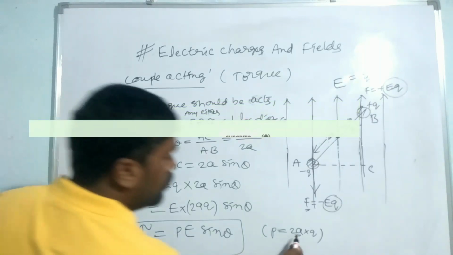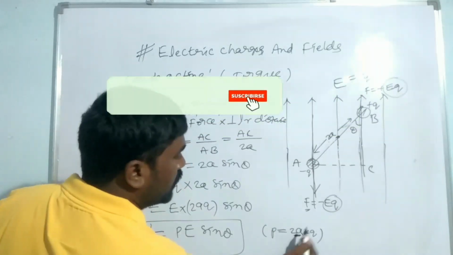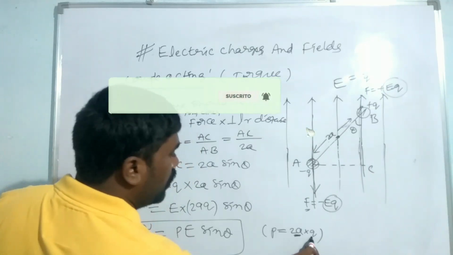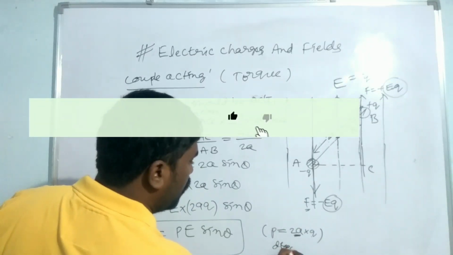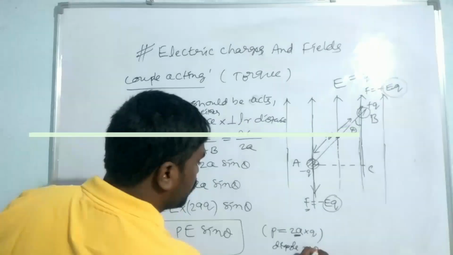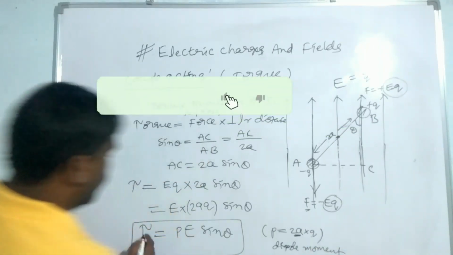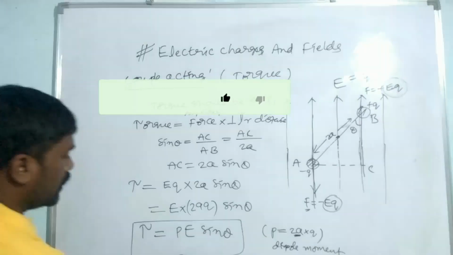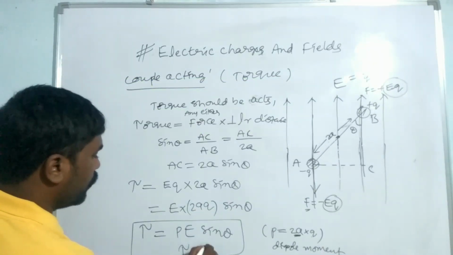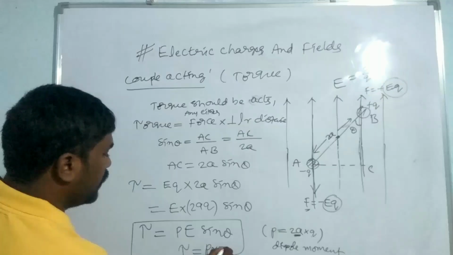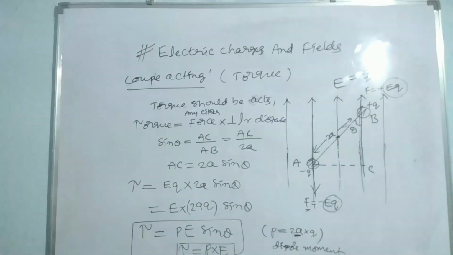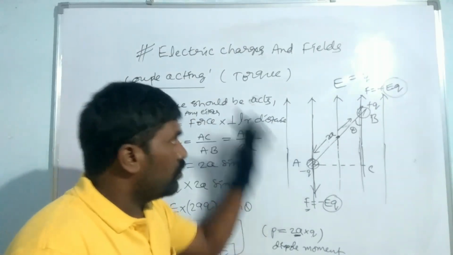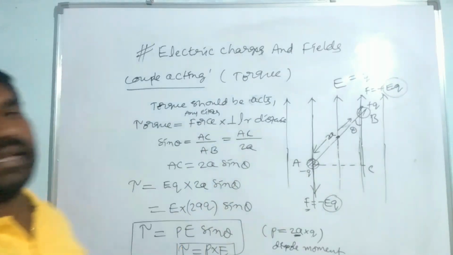The product of distance between two charges and the charge of a dipole is called dipole moment. Right? So therefore tau is equal to PE sin theta. It should be written as tau is equal to P cross E. This is the vector form of the torque acting on a dipole which is kept in a uniform electric field.